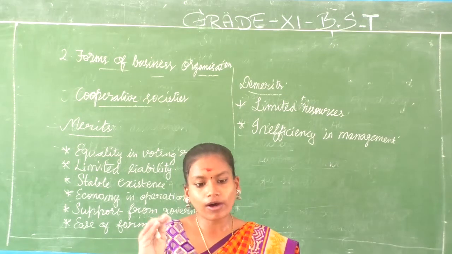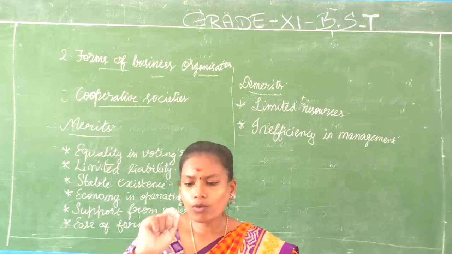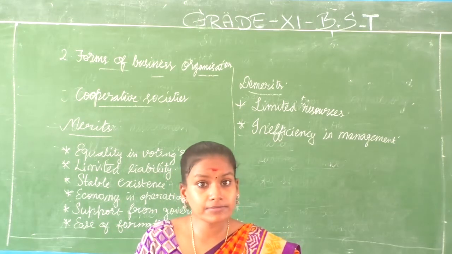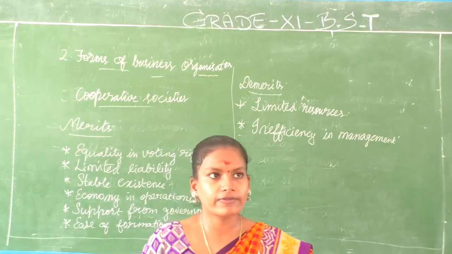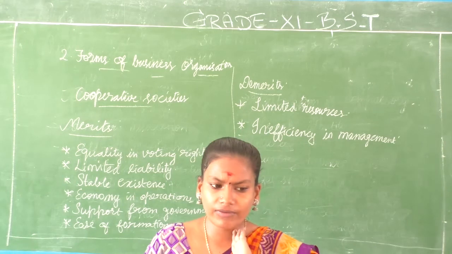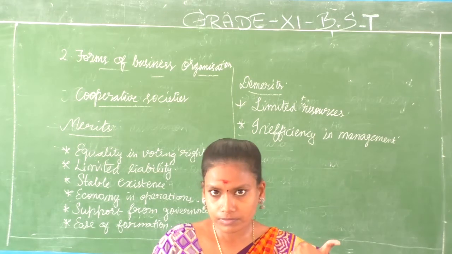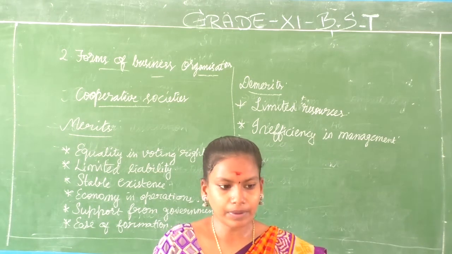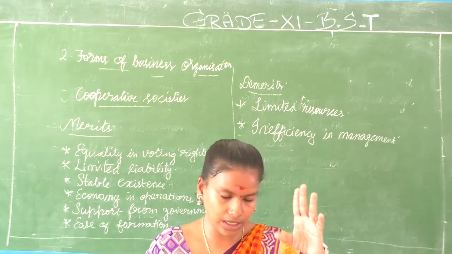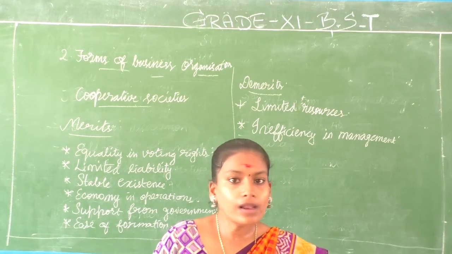Clear? Only if you invest or when you pay more salary, you will get a good employee. There will be very few people who will voluntarily come in this voluntary association. There may be some senior members who will be giving ideas, their decisions, their suggestions. But they are seniors, they are giving it voluntarily. You can't expect that every time they will be available for your society. They might have their own work. For example, if a dairy farmer, a milk producer, is a member and he has high intellectual capacity, but he or she has his own work to do also. Might not be available like a paid employee.